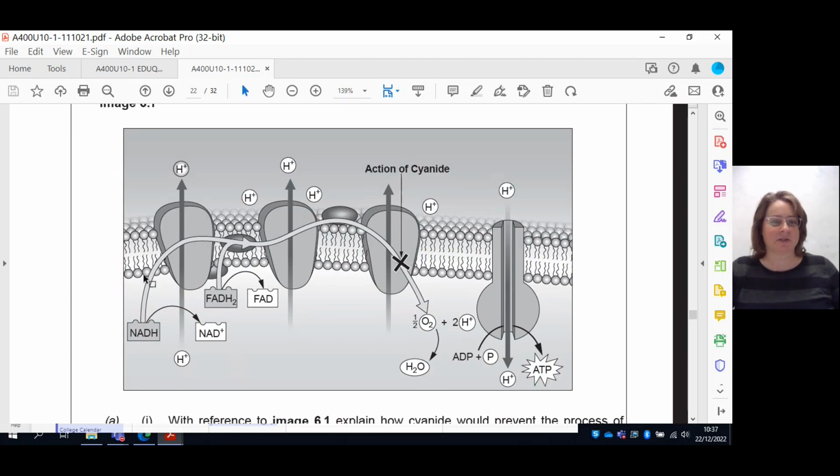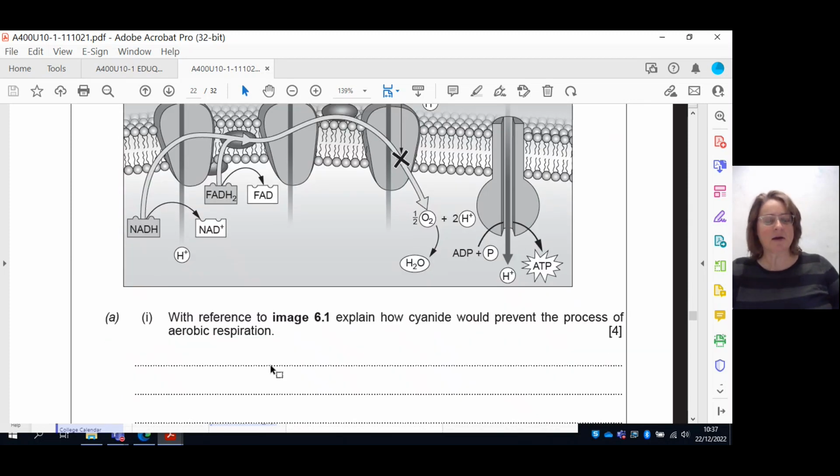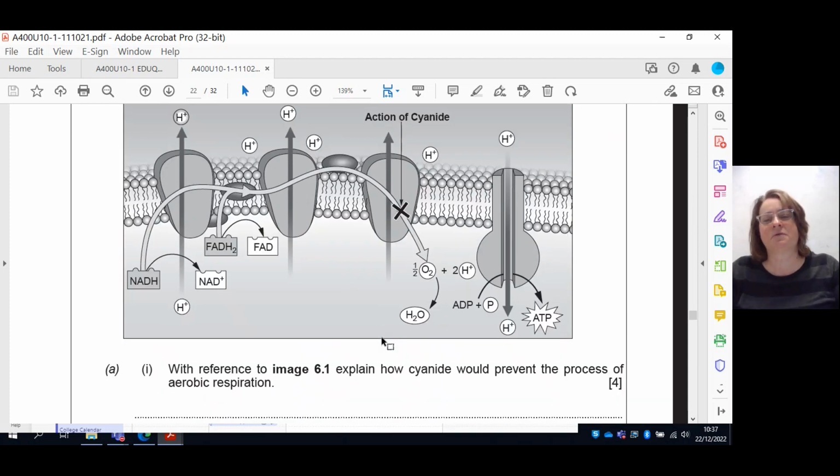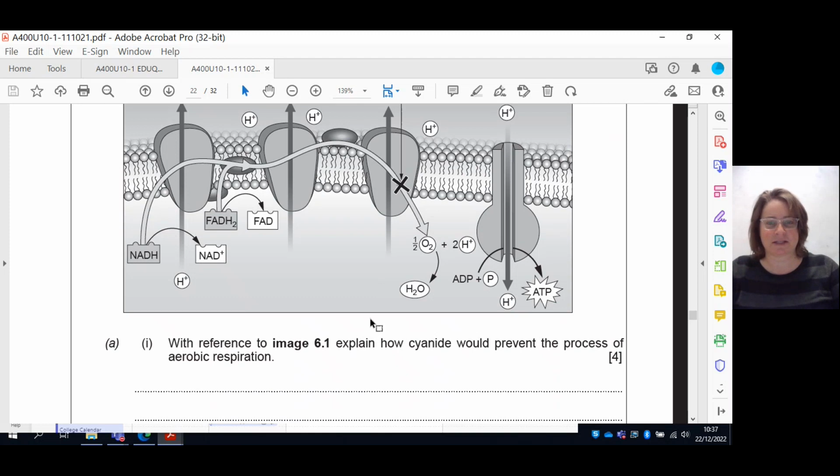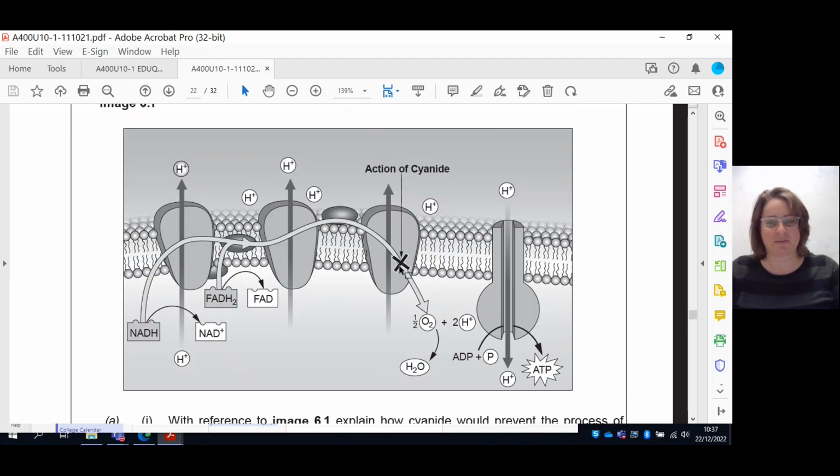A lovely picture of the electron transport chain and exactly what is being inhibited. Now, with reference to that picture, explain how cyanide would prevent the process of aerobic respiration. If you remember from enzymes and allosteric site inhibition, it's actually an enzyme there that's being inhibited, but never mind. The key thing here is the flow of electrons from your energy carriers, NADH and FADH2, from whatever comes out of glycolysis and mostly Krebs, these electrons that were powering the pump,